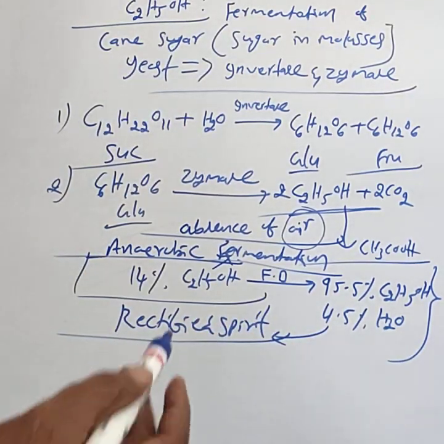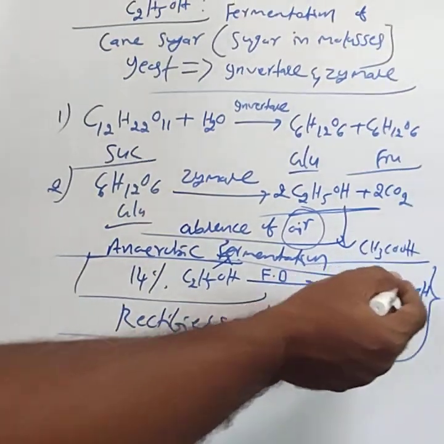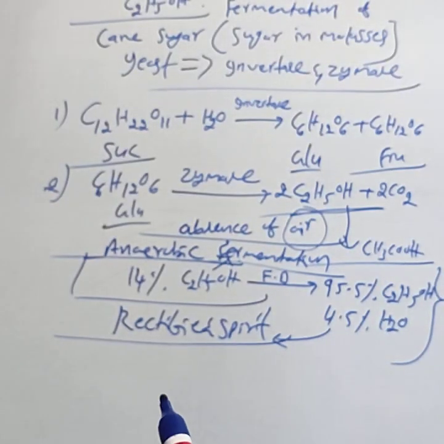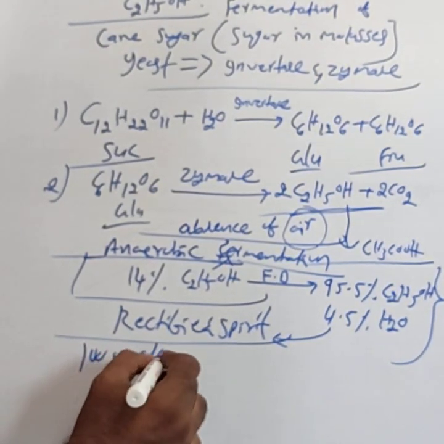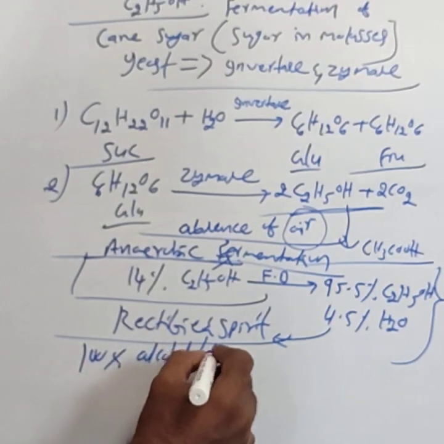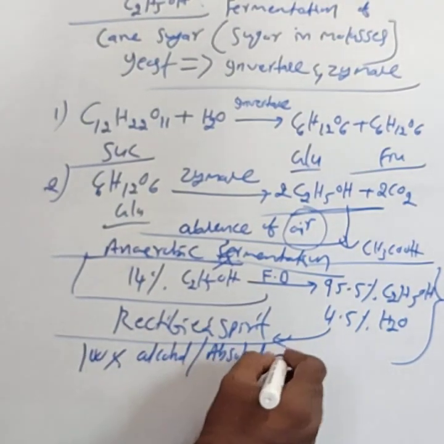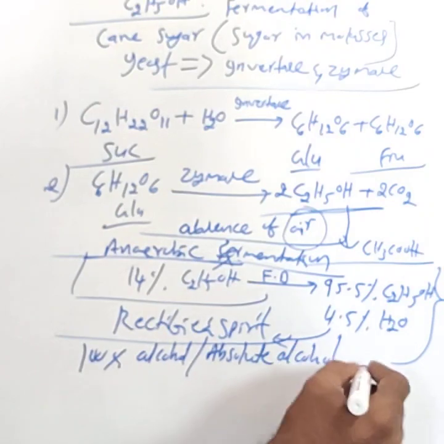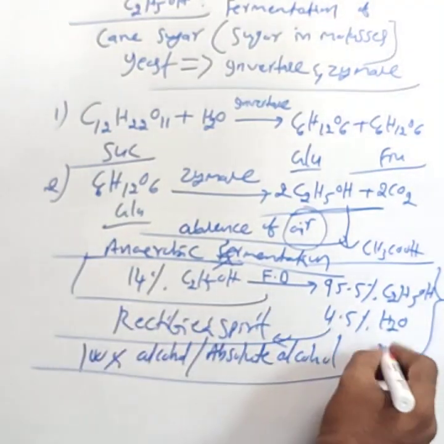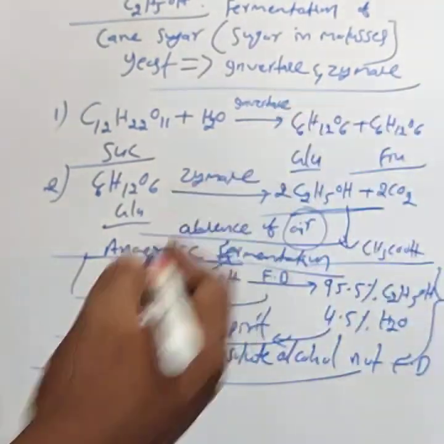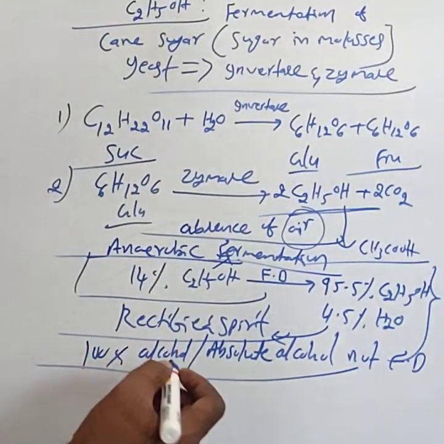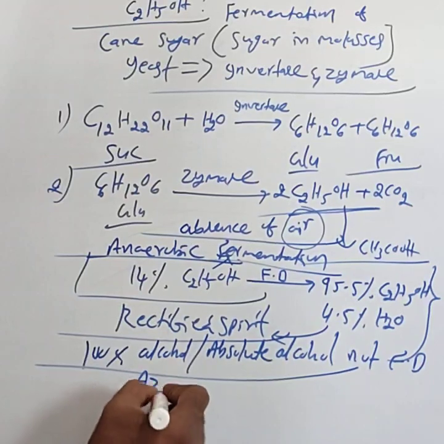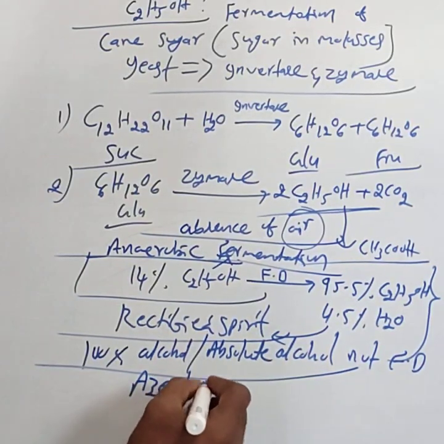Rectified spirit is a mixture of 95.5% ethyl alcohol and 4.5% water. 100% alcohol is also called absolute alcohol. 100% alcohol is not obtained by the fractional distillation process, because this alcohol forms the azeotropic